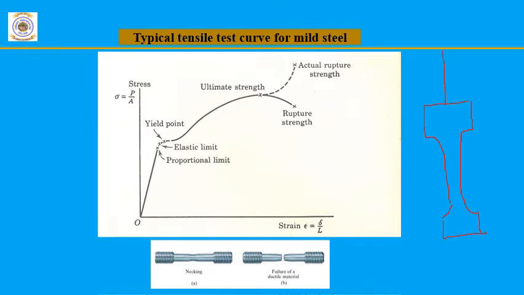Here the tension load is applied in opposite directions like this, and the load is increased from 0 till the failure of the sample takes place.